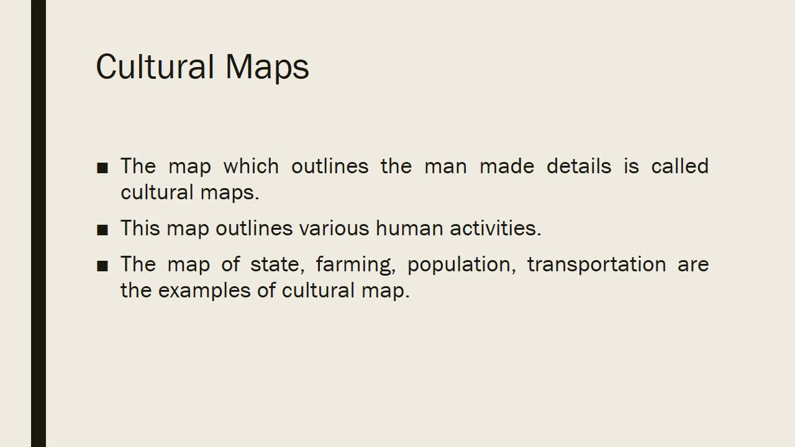Now, natural maps were showing everything natural, like how they are. But cultural maps show, for example, the map of state. A state has not been given, it's not natural, it has been made. The boundaries are made by human beings. So they are a part of cultural maps. Then farming. Farming is also a human activity. Population, transportation, the road map, they all are a part of cultural maps.